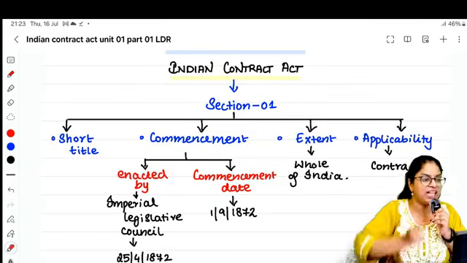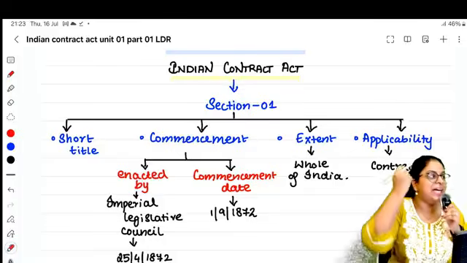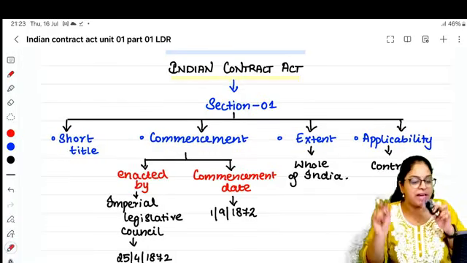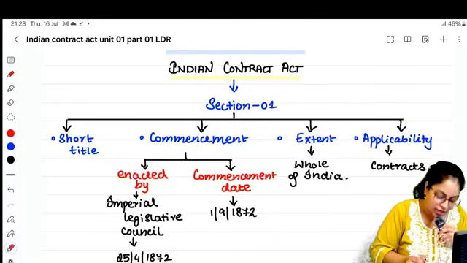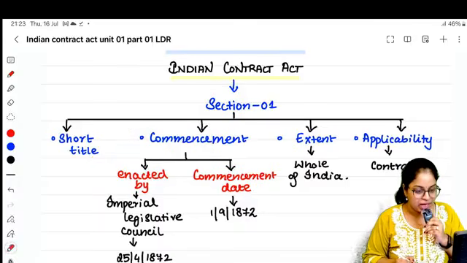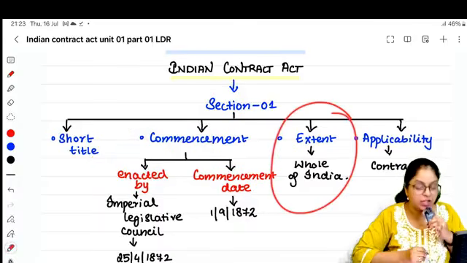So in section number 1, the first thing that we talk about is how we are going to call the act. What is going to be the name of this act? How are we going to call it? We are going to call it the Indian Contract Act 1872.